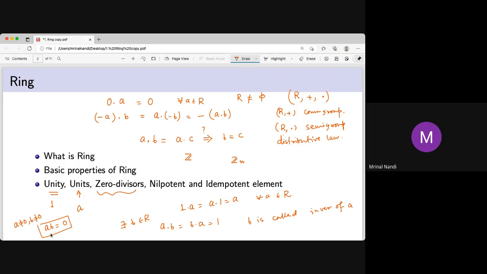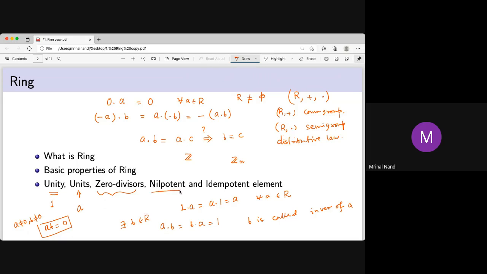And clearly, if ab equals 0 with a not equal to 0 and b not equal to 0, then both cannot be units. Because if a is a unit, then ab = 0 implies b = 0. If b is a unit, then ab = 0 implies a = 0. So they should not be units. That means a field has no non-zero zero divisors.